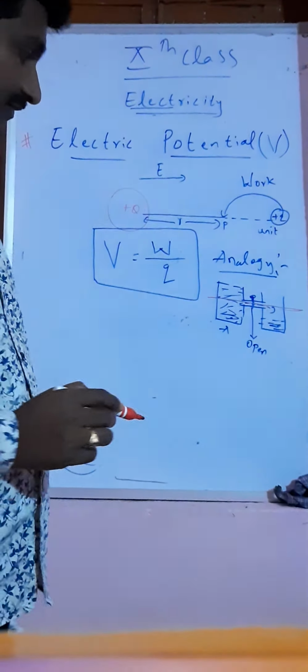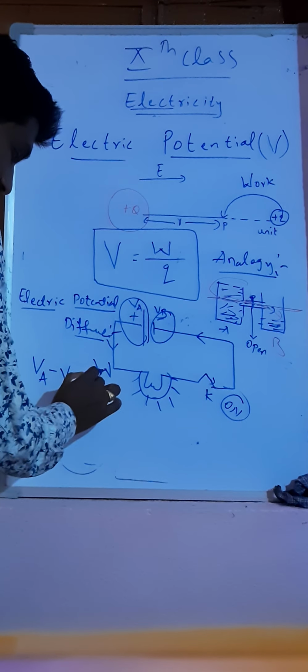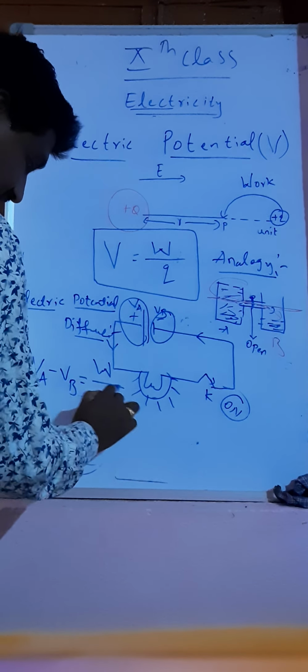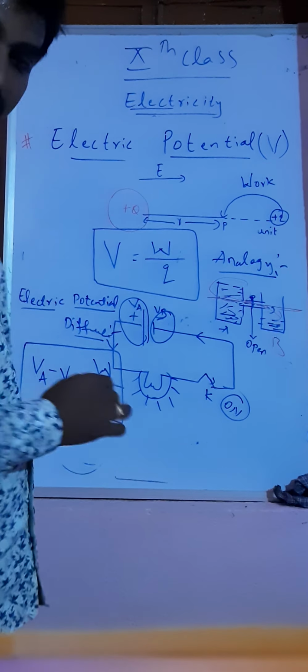Let us write the expression: the potential difference between VA and VB. Potential at A minus potential at B is equal to the work done between A and B to bring a unit positive charge Q. This we call the electric potential difference.